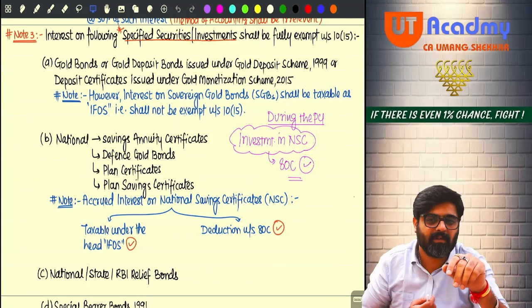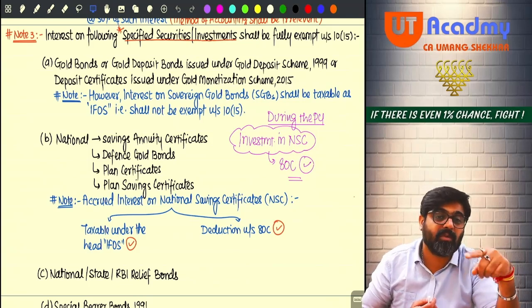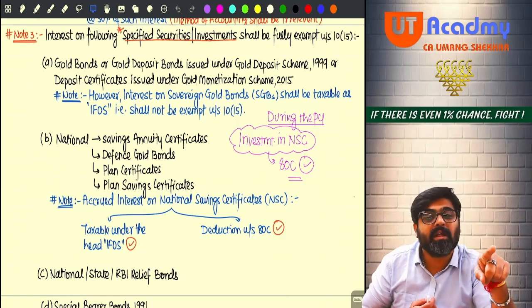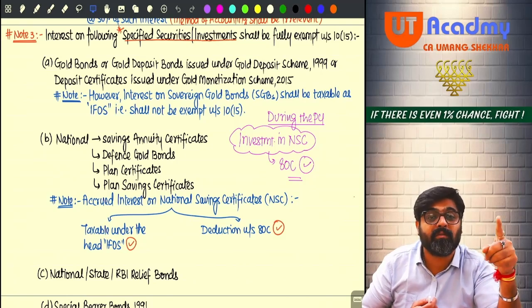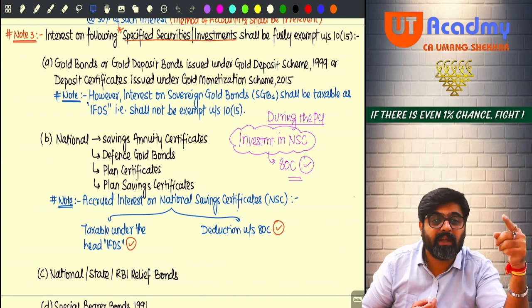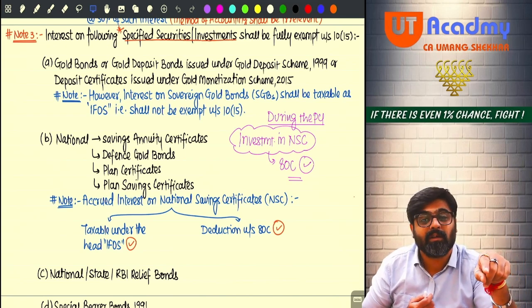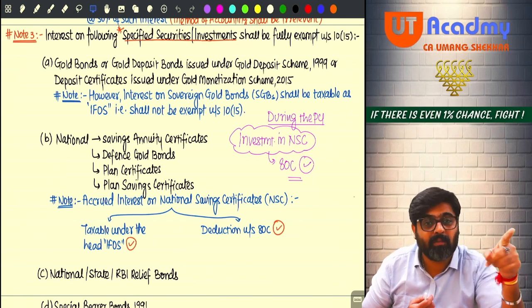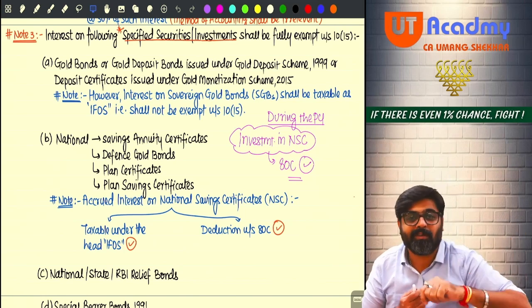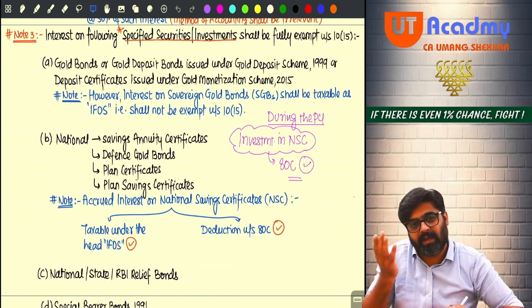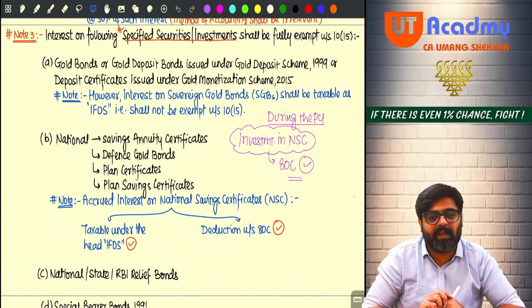But they said no. Whenever this interest will be reinvested, that time you will come asking for deduction, because the amount of your income getting reinvested in NSC, so you will come asking for deduction for that. So deduction for that will be available only if you show this amount as your income. That is the reason why it is first made as your income, then you are going to get the deduction.